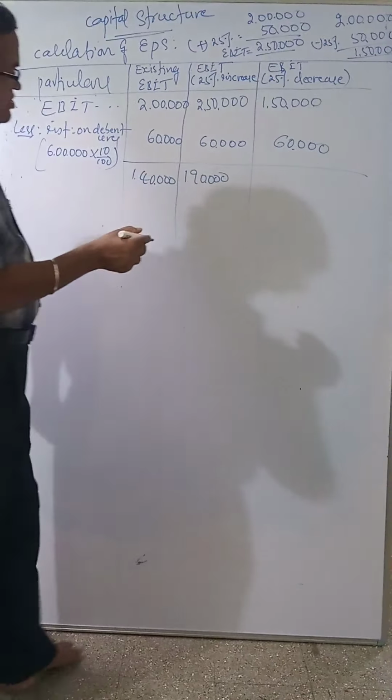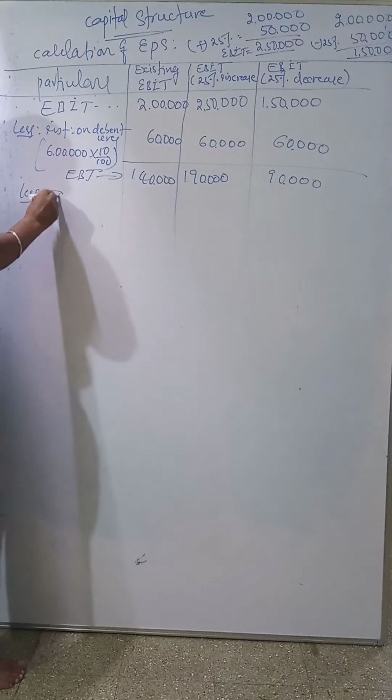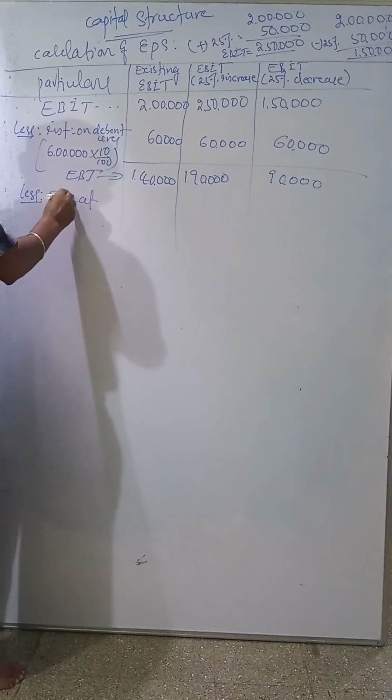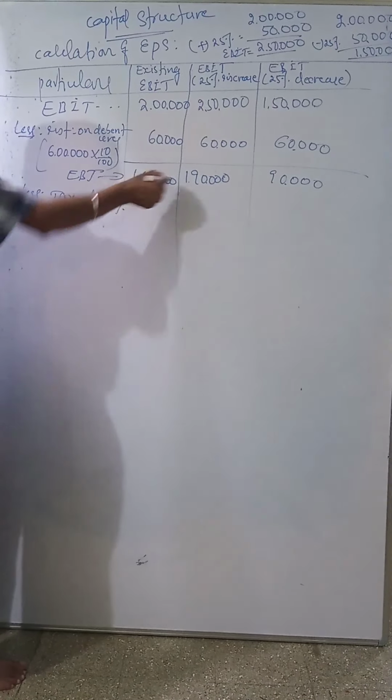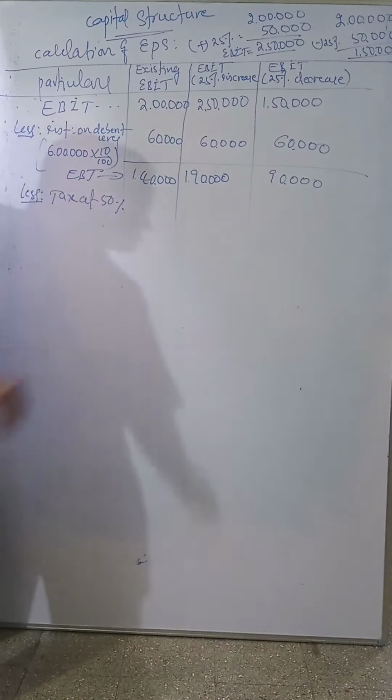Earning before tax less tax. In this question they have given the tax rate at 50%. 50% of 1 lakh 40,000, that is 1 lakh 40 into 50 divided by 100, how much? 70,000.